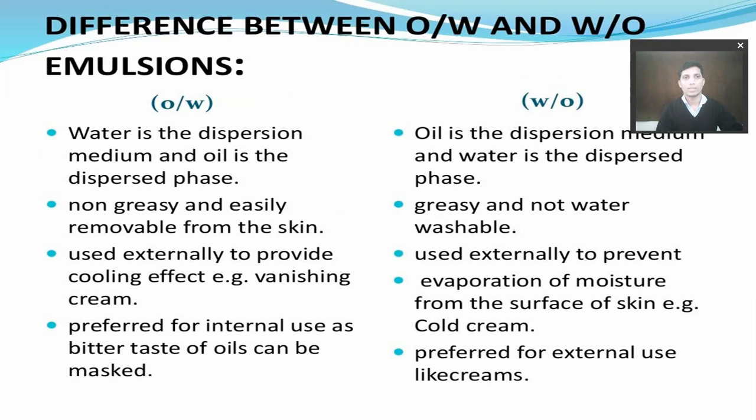Now, what is the difference between water in oil type emulsion and oil in water type emulsion? In oil in water type emulsion, the dispersion medium is water, the aqueous phase, and the dispersed phase is oil. In water in oil type emulsion, oil is the dispersion medium and water is the dispersed phase. Oil in water emulsions are non-greasy and easily removable from the skin. They are used externally to provide a cooling effect, vanishing, and are generally used in cosmetic formulations. They are preferred for internal use, since the bitter taste of oil can be masked with an oil in water emulsion.